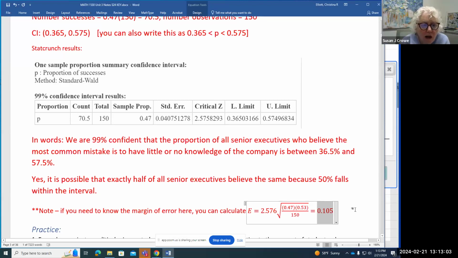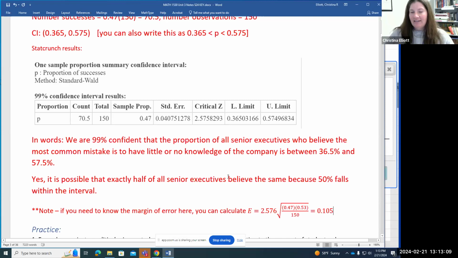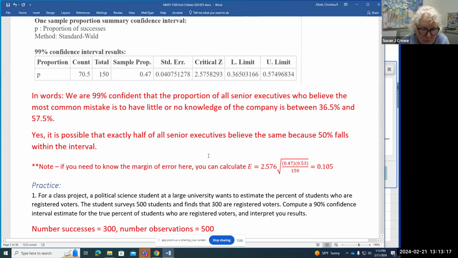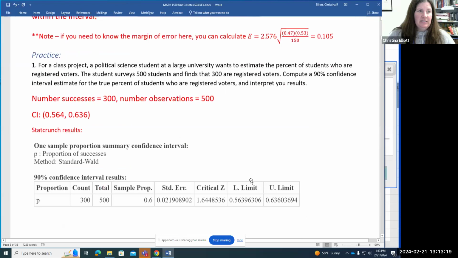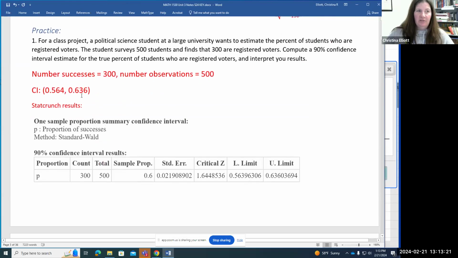I think we're going to find an easier way to do that too, aren't we? Yeah, in the next video in this section, there is an easier way using the bounds. All right, so I'm just going to pull up this second example, and we can go through putting this in StatCrunch to get these results.